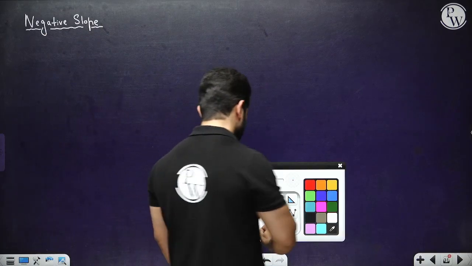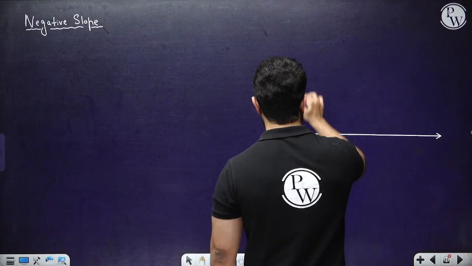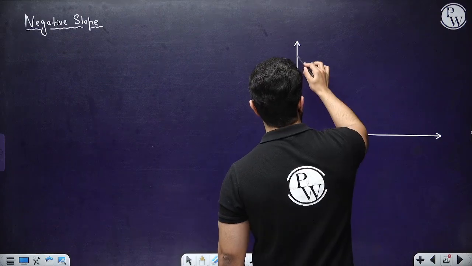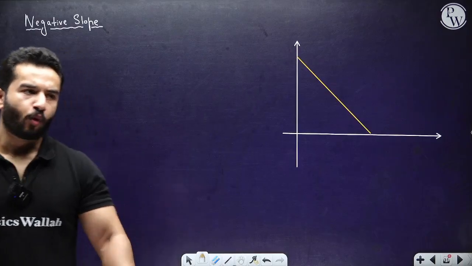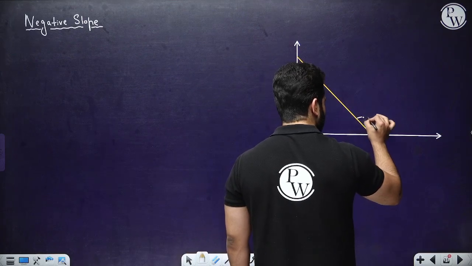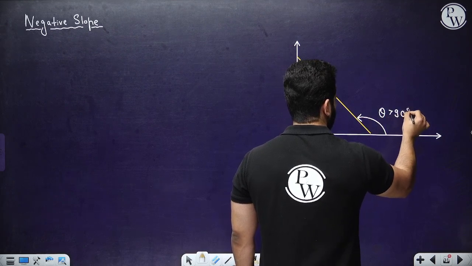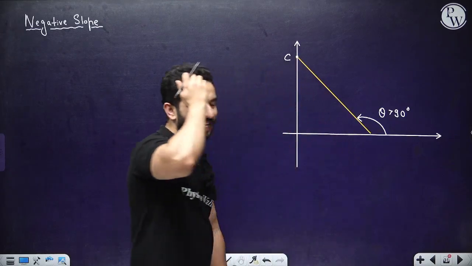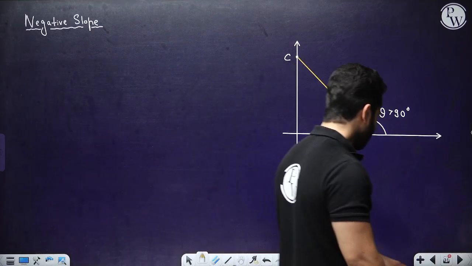So for this, we are going to draw a graph something like this. Is that correct? Right? Now, whatever the quantities, I don't have to worry about that, but this angle is greater than 90 degrees. It is intercepting at some value c, right? So definitely it has got a negative slope, right?